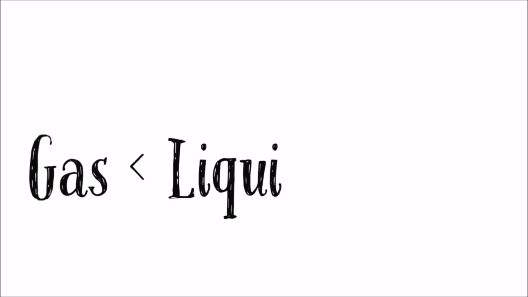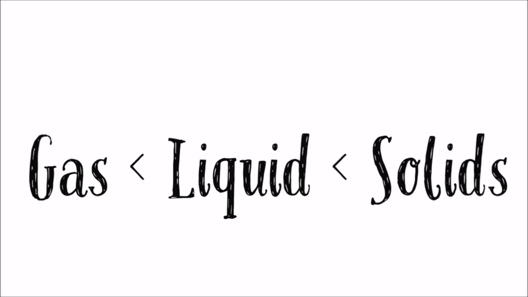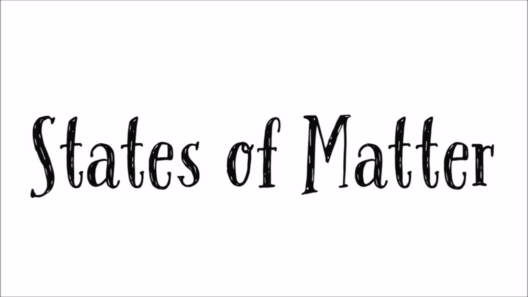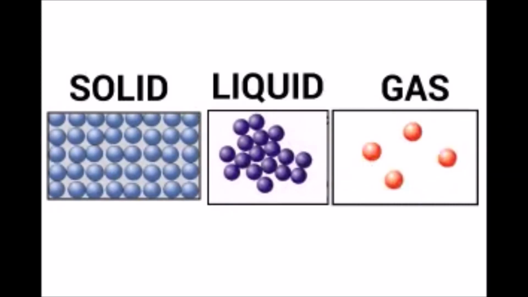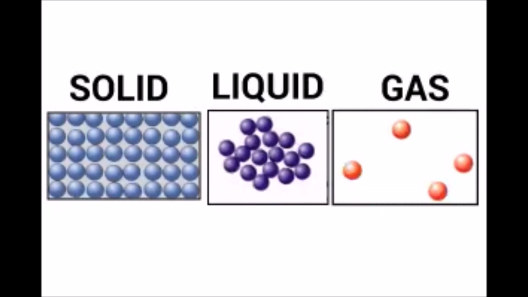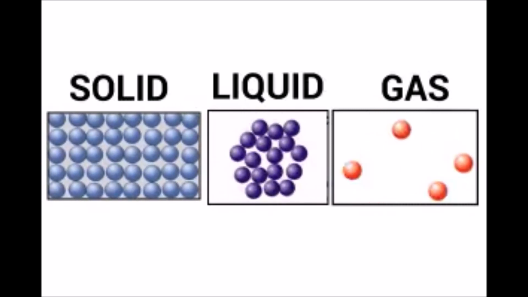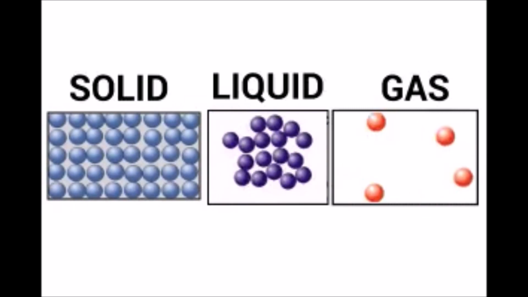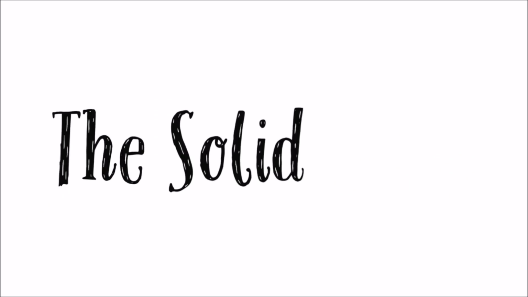We can arrange the force of attraction between the different types of matter, that is solids, liquids and gases, in increasing order. Now, let's discuss the states of matter. We know the particles of matter have force of attraction between them. Based on this criterion, we can say that matter is present in 3 different states: solid state, liquid state and gaseous state. Let's learn about the solid state.